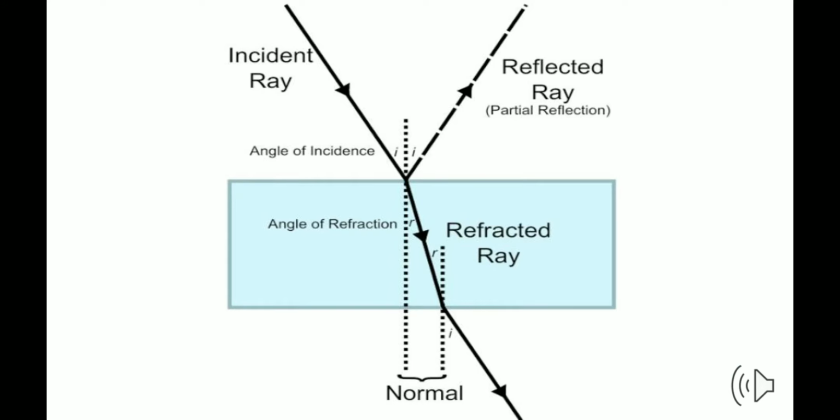So students, let us have a recap of what we know about reflection and refraction phenomena. As you have studied in your earlier classes, there is a phenomenon known as reflection. You have also studied that when a light ray is incident on any surface, a part of the light ray is reflected, a part is refracted, and a part is absorbed at the surface. So it depends upon the kind of surface.